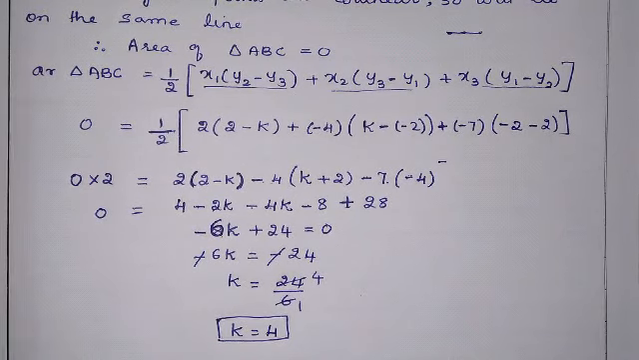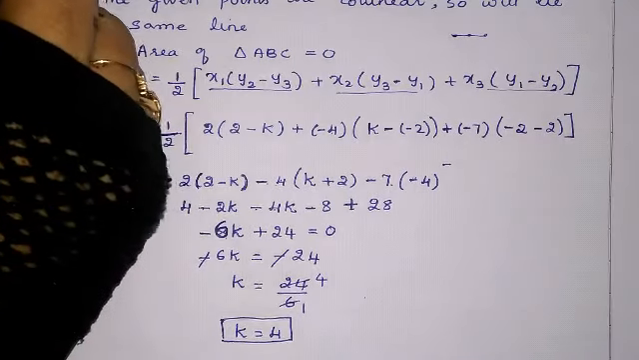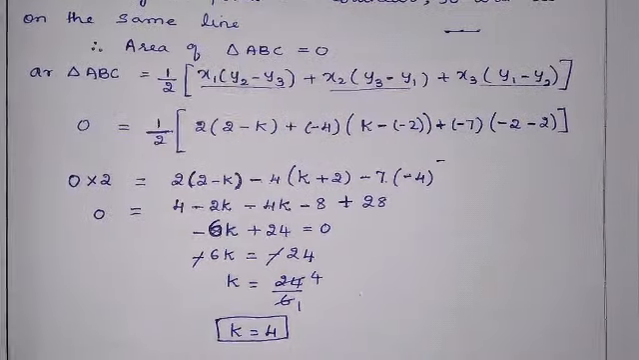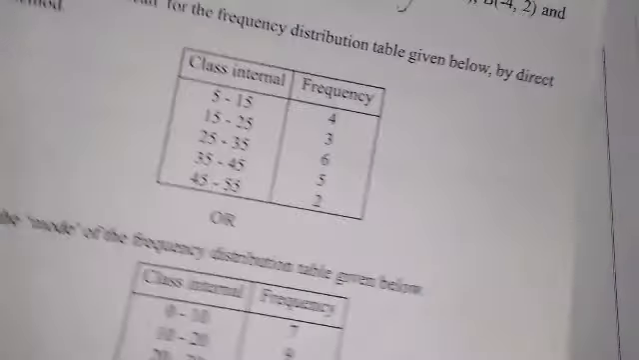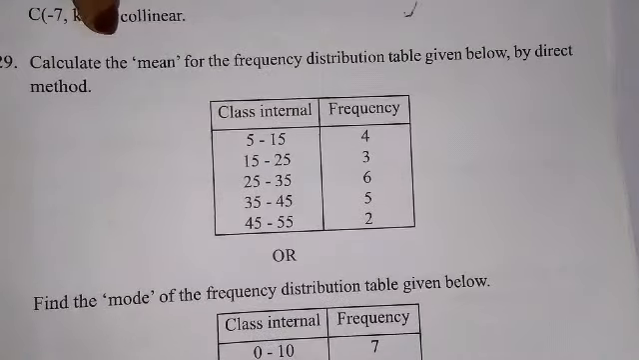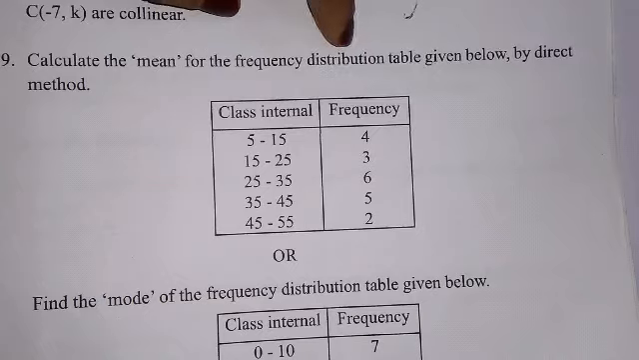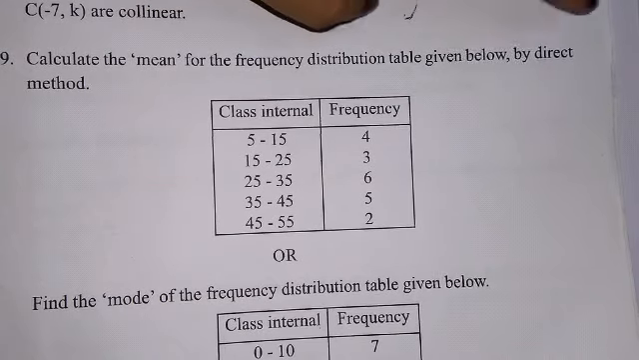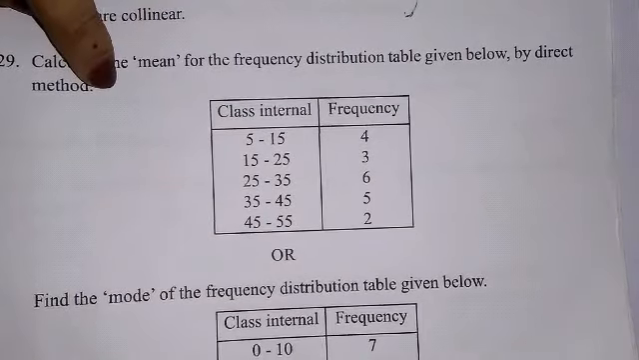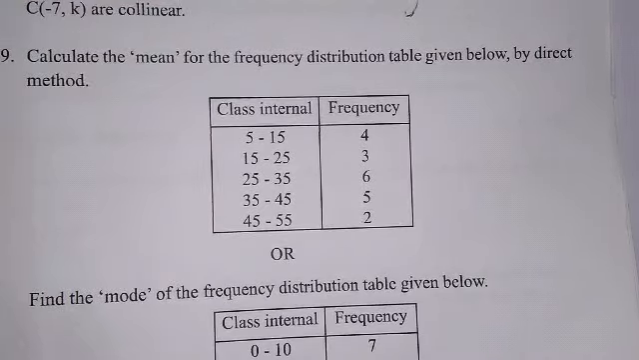So this is the important question which I have solved now. Question number 28. Now let us see question number 29. What have they asked here? Calculate the mean for the frequency distribution table given below by direct method. Anyhow, here only the direct method we have to follow.